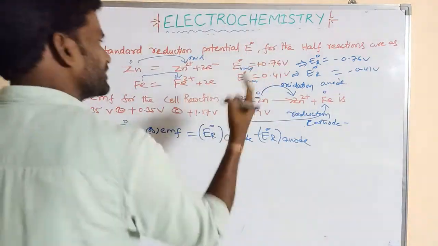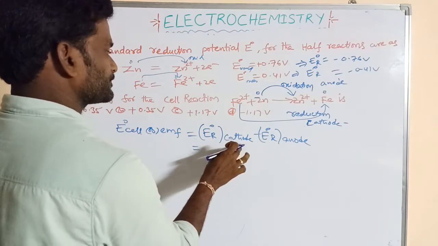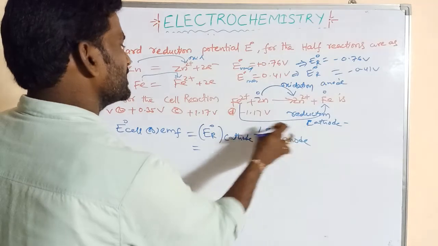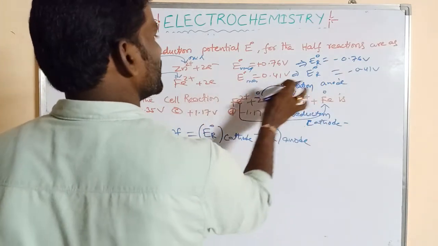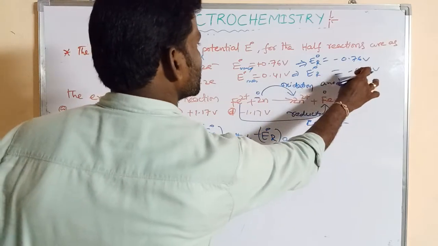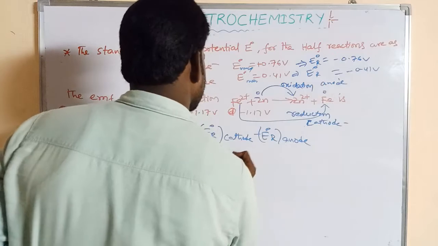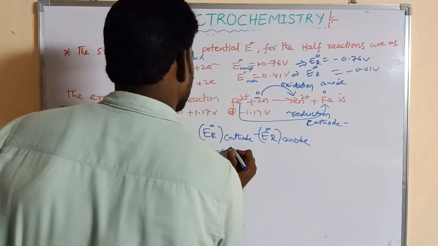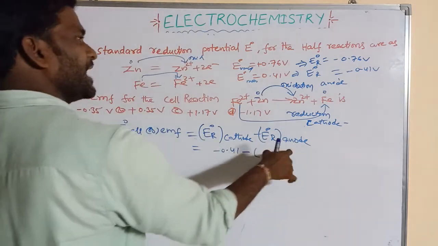Now this can be substituted in this equation. What is the cathode? Here the cathode is iron, so the Fe value is minus 0.41, minus the anode. What is the anode?